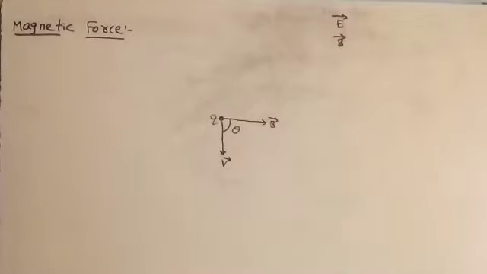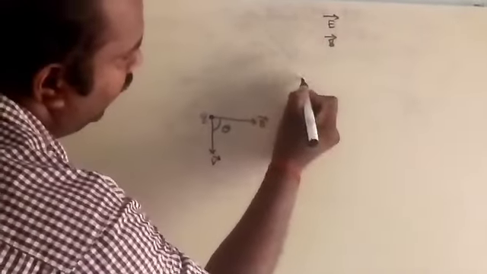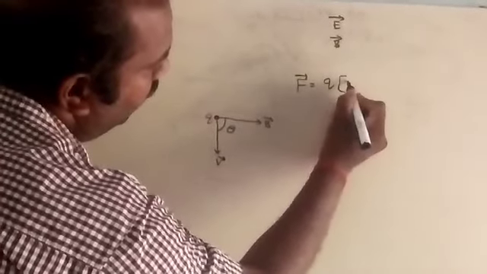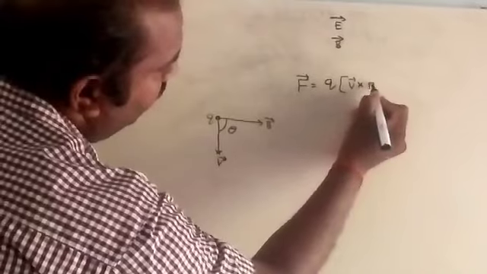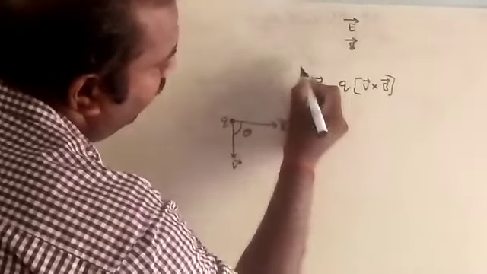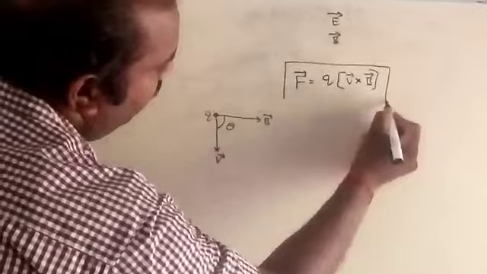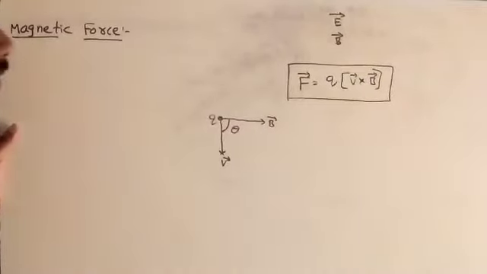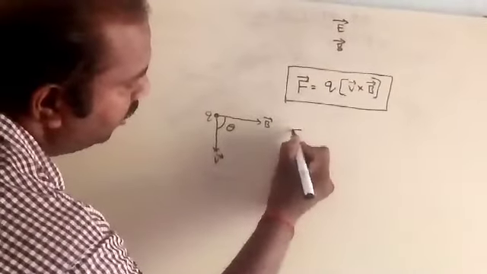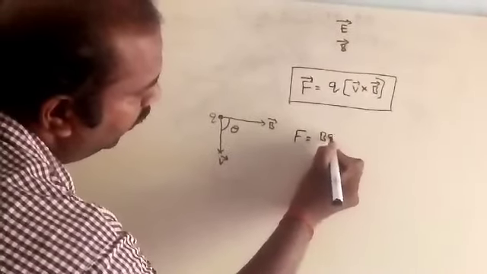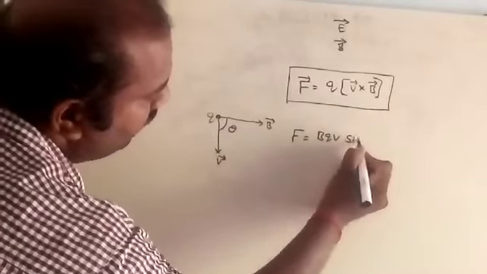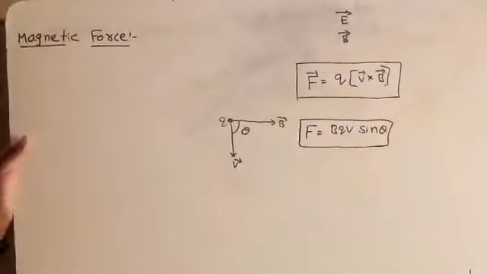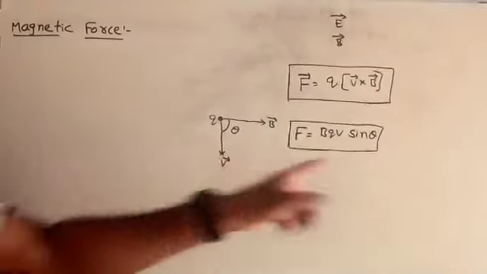So that equation is F bar is equal to Q into V bar cross B bar. Or in scalar form, you can write the equation F is equal to BQV sin theta, because we already know it is a vector product. So in a vector product, usually you will get sin theta.